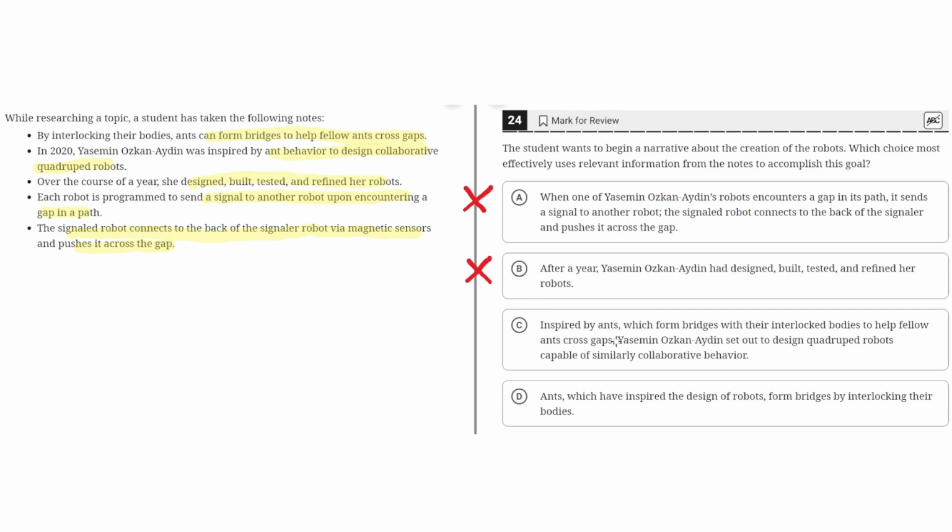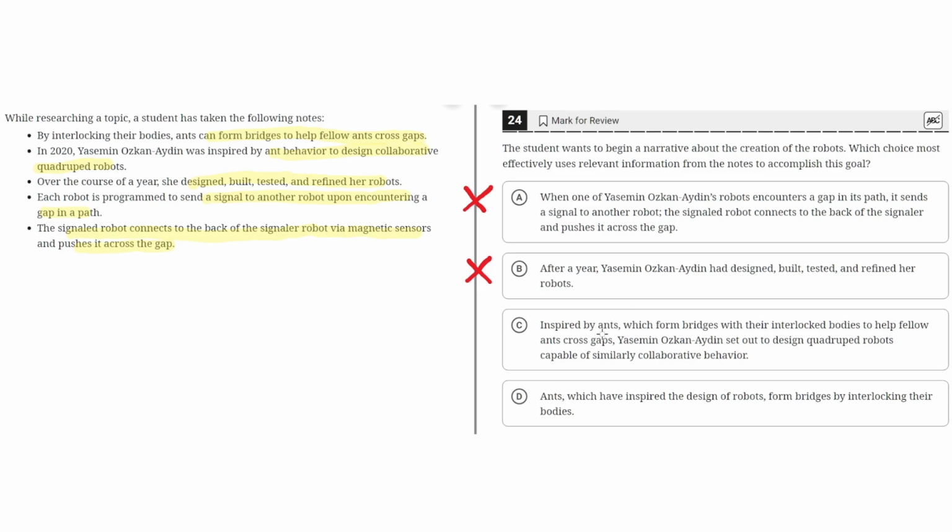C. Inspired by ants, which form bridges with their interlocked bodies to help fellow ants cross gaps, Yasmin Ozkan Aydin set out to design quadruped robots capable of similarly collaborative behavior. This seems to be the correct answer because it properly begins a narrative about the creation of the robots, and